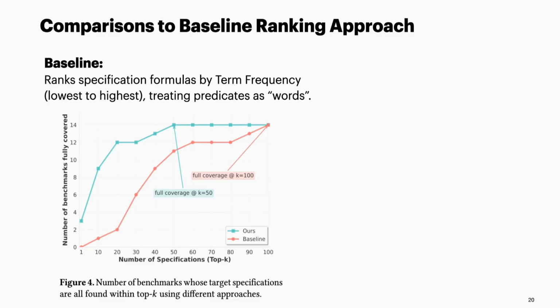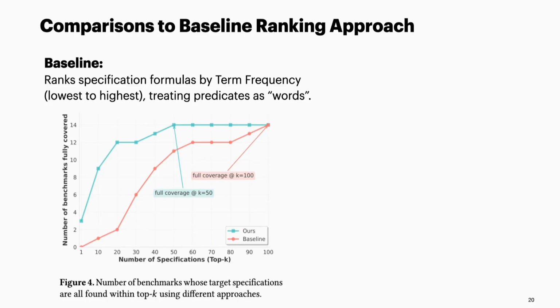And we compared it to a baseline ranking approach, which ranks formulas by term frequency, and we take the atomic predicates in these formulas as terms, and we rank them from lowest to highest. And the intuition behind it is that rarely learned predicates might deserve more attention from the developers, whereas frequently learned or mined predicates may be just truly true.